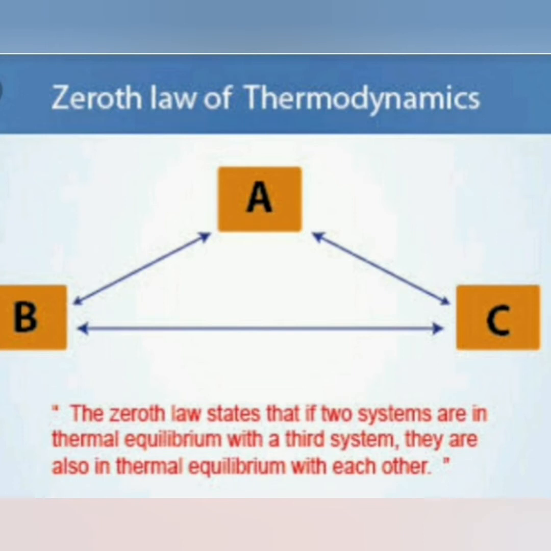This condition is nothing but the zeroth law of thermodynamics. So let's understand the statement of the zeroth law of thermodynamics. If two systems are in thermal equilibrium, let's consider systems A and B having the same temperature, pressure and volume. So this body is also at the same temperature as the third system, and they are also in thermal equilibrium with each other. It means bodies A and B transfer the same heat to body C.